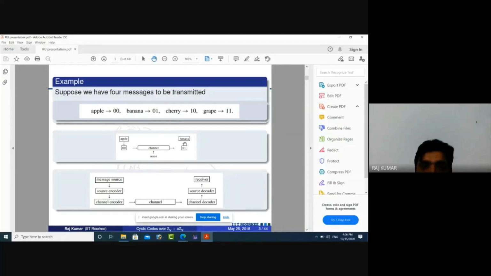That means our communication fails. The first thing is, how can we detect this error? And after detection, how can we correct this error? This is the main thing we study in coding theory.